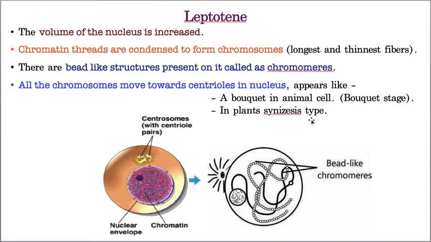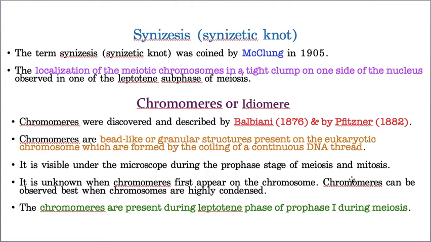In plants, it is arranged in the form of synizesis. What is synizesis? I have two things I did not explain yet. The first one is chromomere and the next one is synizesis. I'm going to explain them now. Yes, this is synizesis. First of all, synizesis was identified by McClung, the scientist who identified it. Synizesis is also called the synizetic knot. What is this?